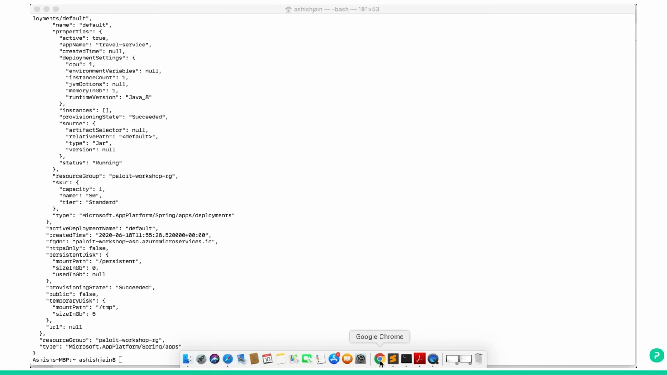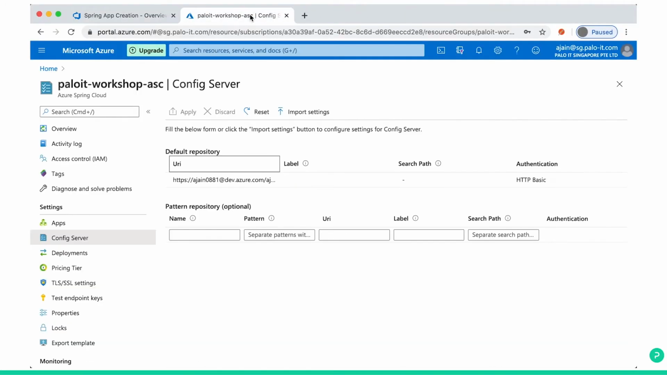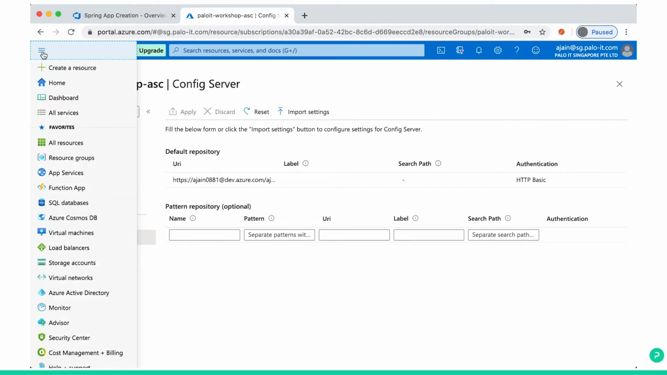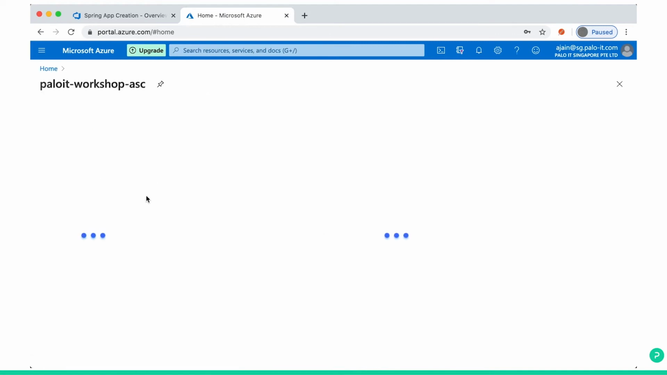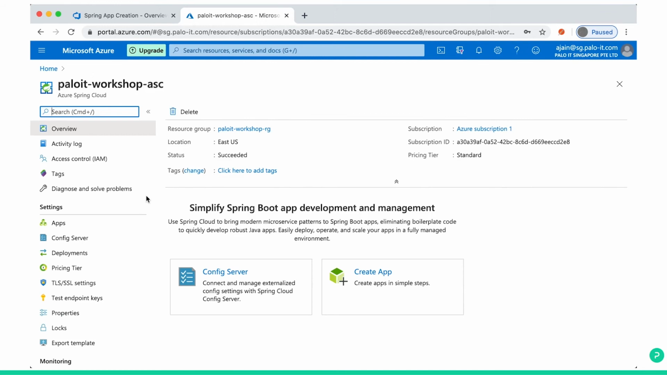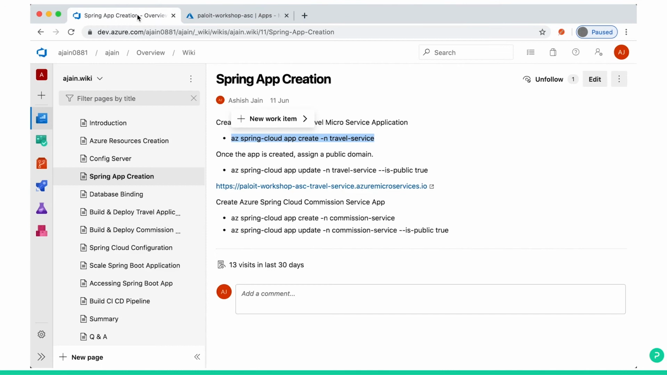Let's go to the Azure Spring Cloud portal, go to home, click on the Azure Spring Cloud that we have created, go to app. You can see the travel service app is there. Running instance 1, registered instance 1. Let's go to the next step.